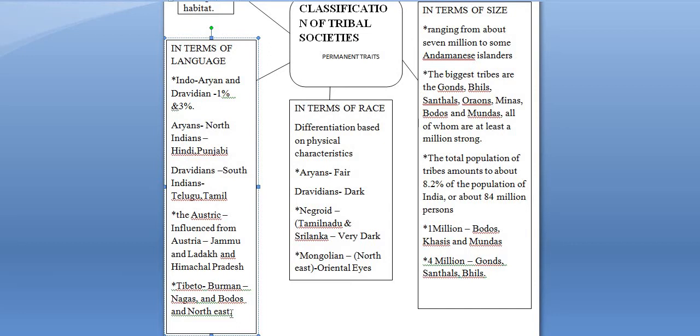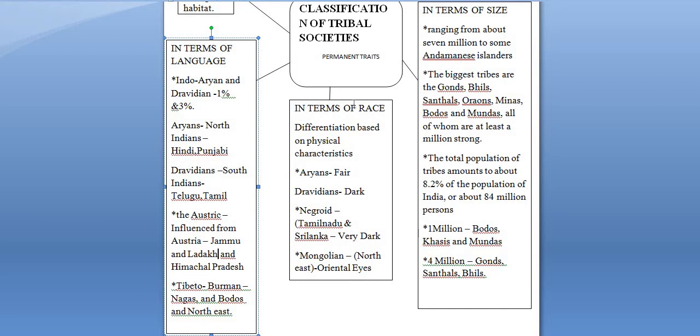The other tribal communities in the northeast are the Khasis and the Kukis. So in terms of language, we can classify the tribal communities into Aryans, Dravidians, the Austric, and Tibeto-Burman.